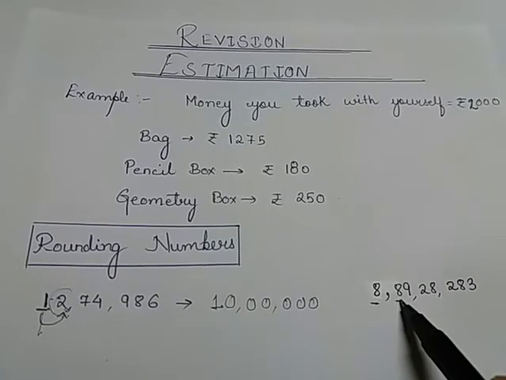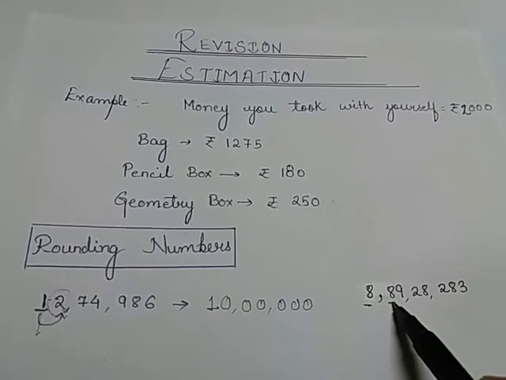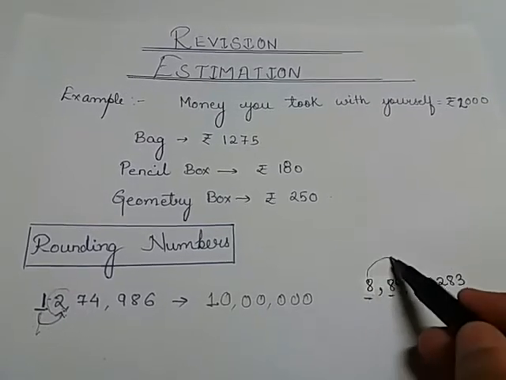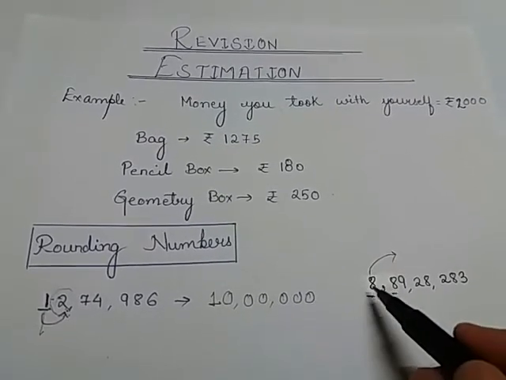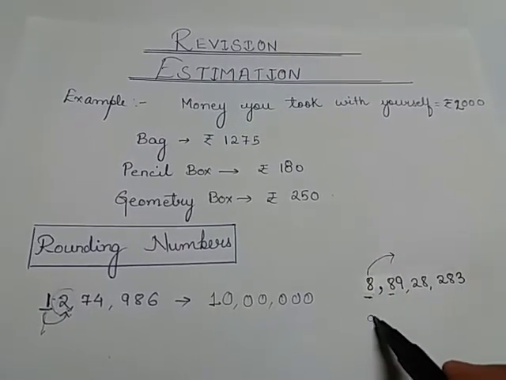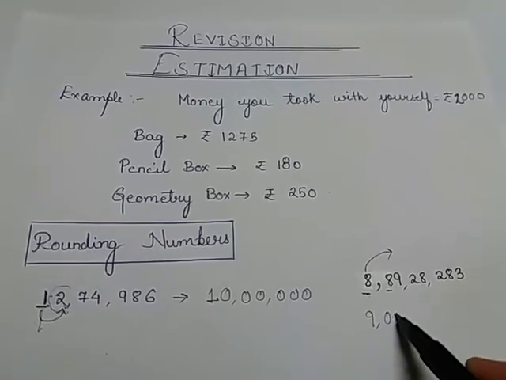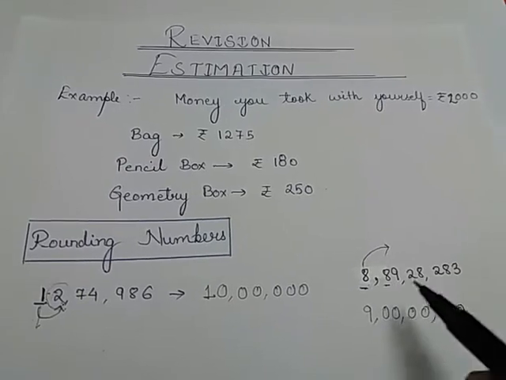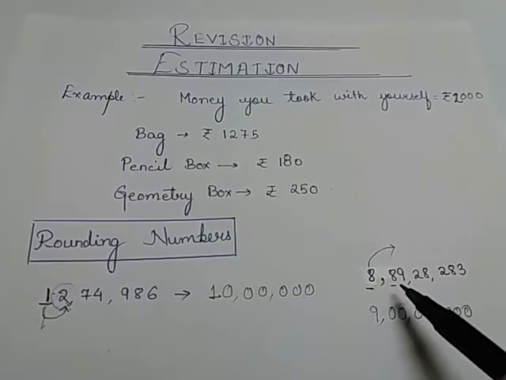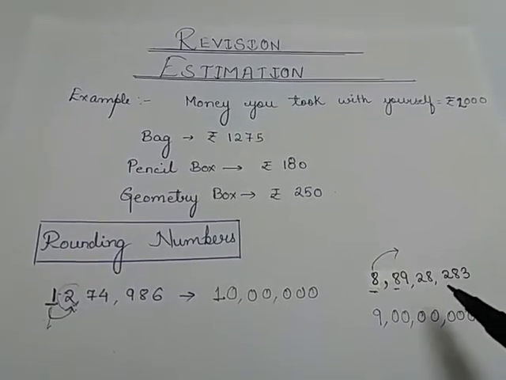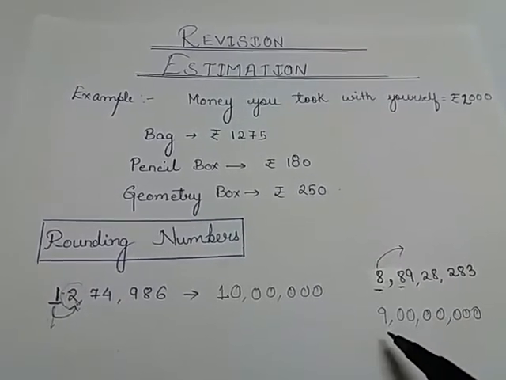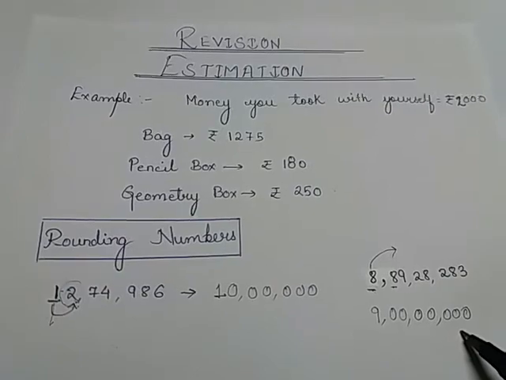Now we know this number is greater than 5, so we will round the number up. As a result, 8 will become 9 and the rest of the place values will become 0. So the round off of 8,89,28,238 to the nearest crore will be 9 crore. Okay?